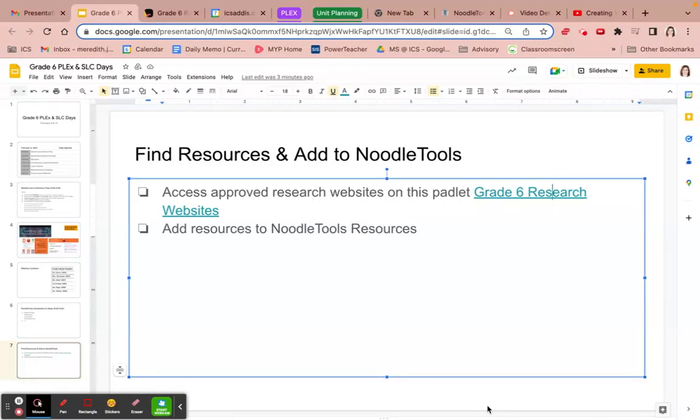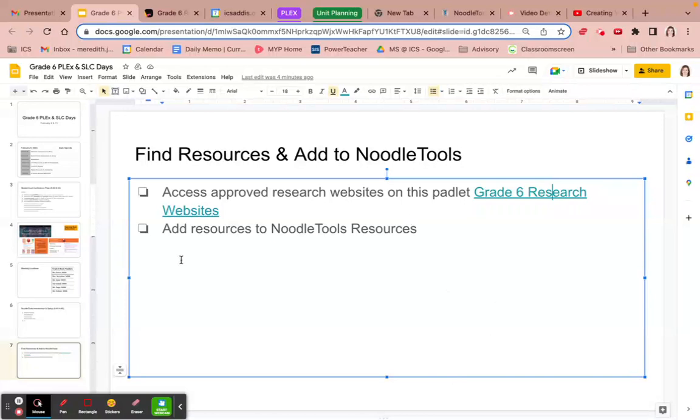Hello again. So you've now made your Noodle Tools project and shared it with your teachers. The next step is for us to start finding resources. This is something we are going to work on extensively in Lang and Lit. But since teachers are in conferences for part of the day and you're working on your Plex, we wanted to make sure that you weren't waiting for us to catch up with you. So we've tried to help you out a little bit.